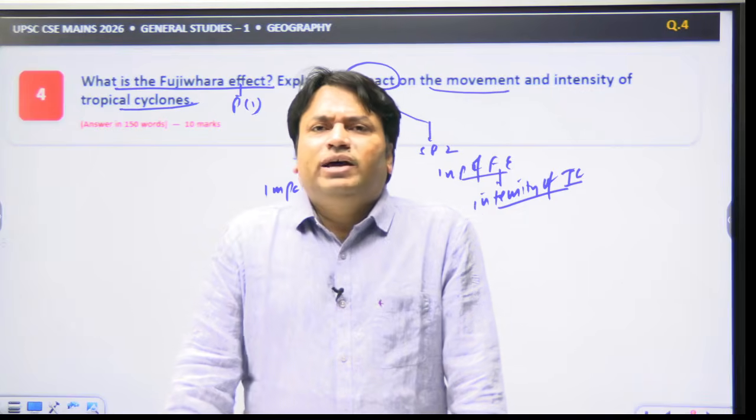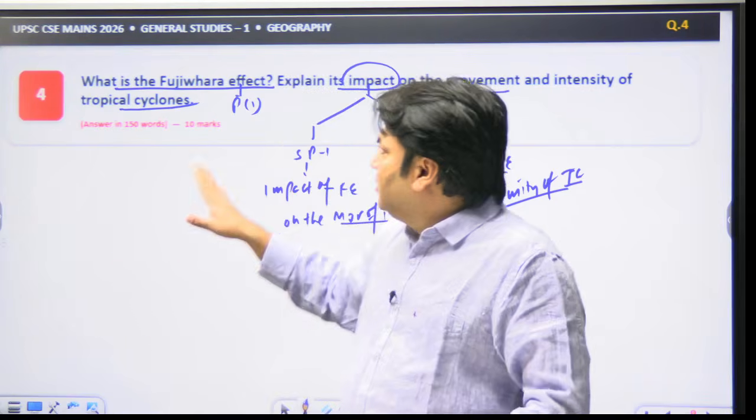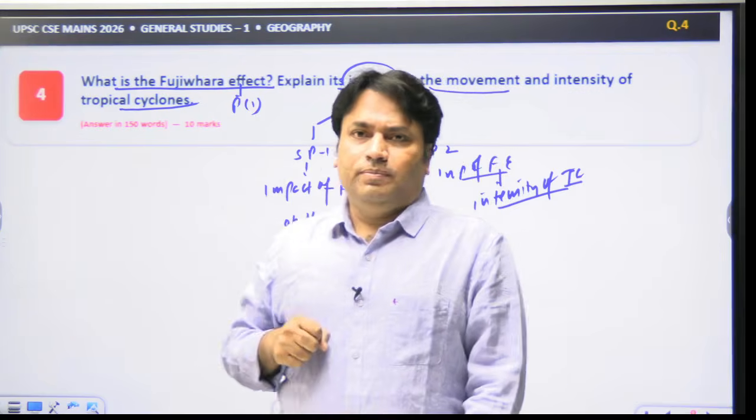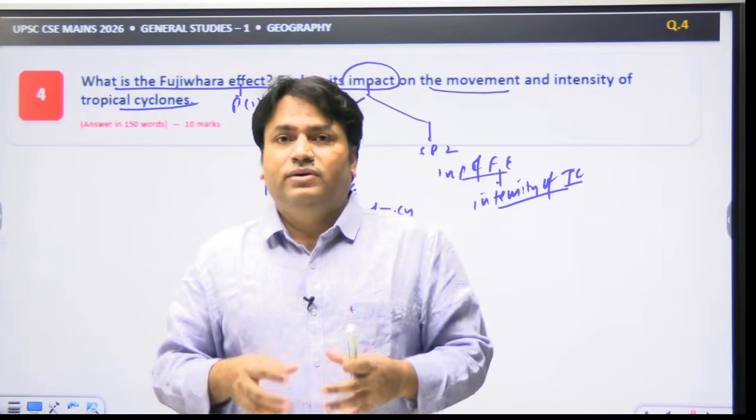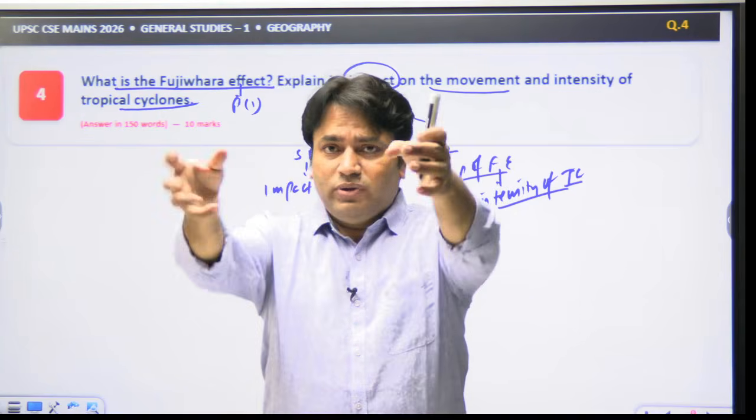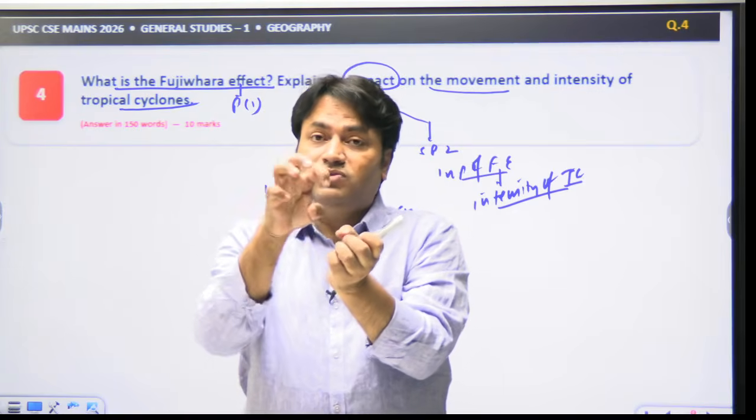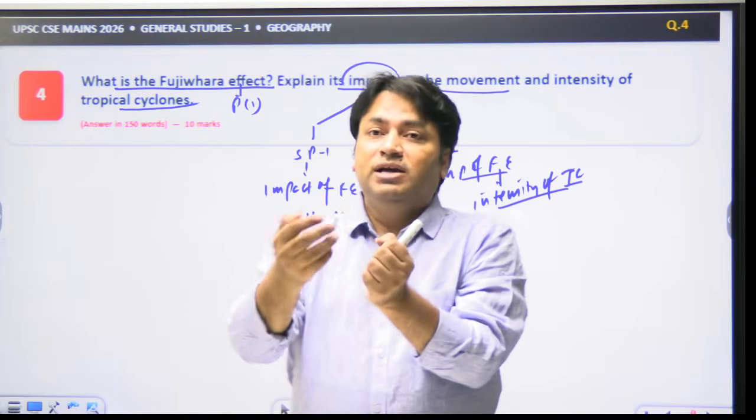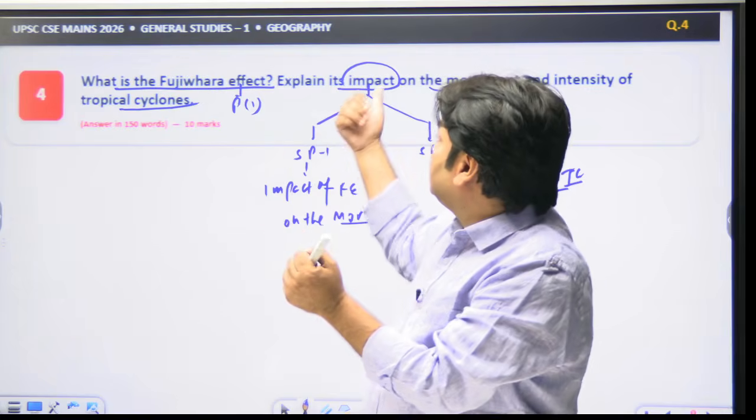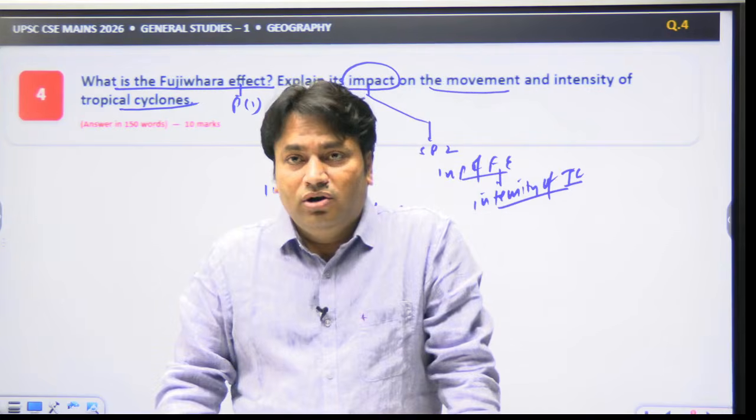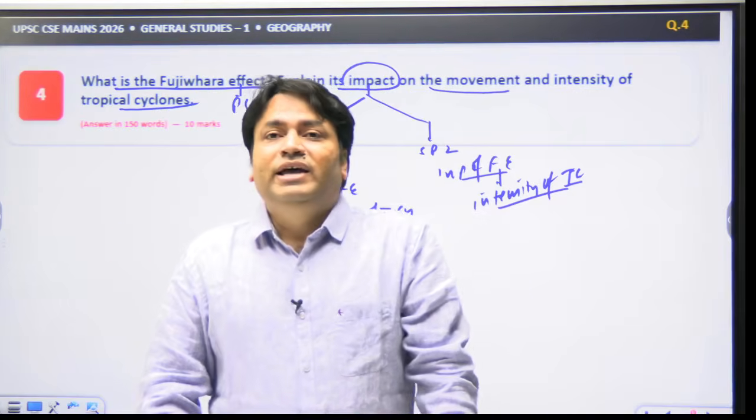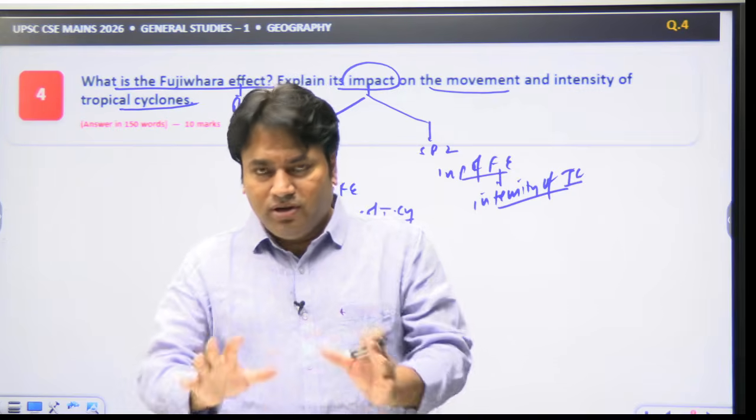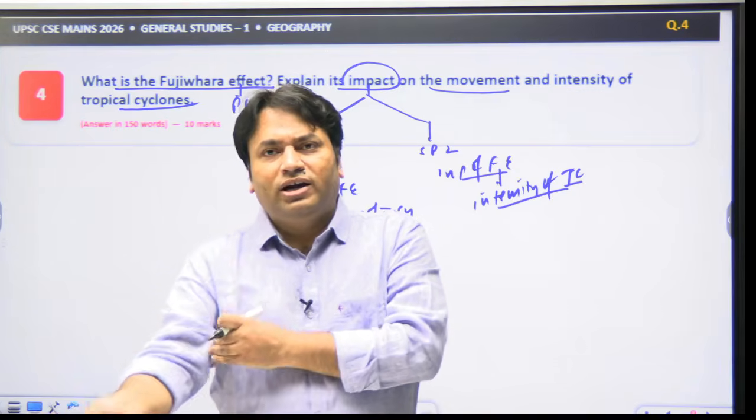And since we have to explain, first we have to define this phenomenon, that what is the Fujiwara effect, and then we have to explain the mechanism, because when we explain the mechanism, then it will be possible to discuss the impact on tropical cyclones, on the movement and on the intensity. So here the core theme is the Fujiwara effect.